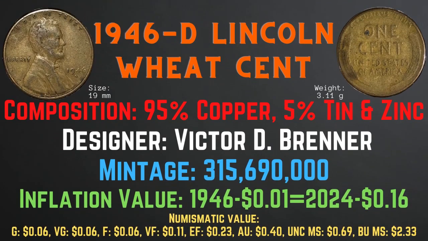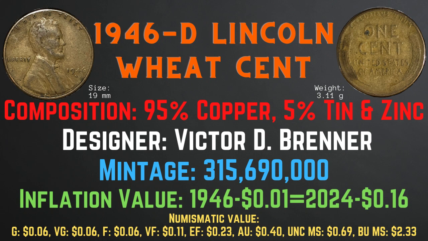Now let's take a look at the 1946 D Lincoln Wheat Cent. The 1946 D Lincoln Wheat Cent was minted in Denver. It has a size of 19 millimeters and a weight of 3.11 grams. Its composition is 95% copper and 5% tin and zinc. Its designer is Victor D. Brenner. Its mintage is 315,690,000. Its inflationary value for the year 1946 is 16 cents. Its numismatic values range from 6 cents in good condition up to $2.33 in brilliant uncirculated mint state condition.